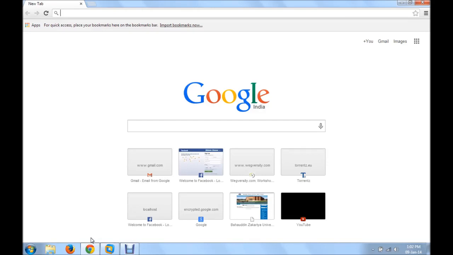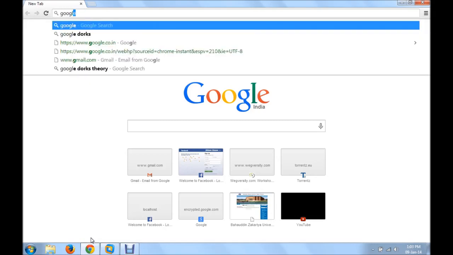Google Dorks are used to filter the results that we get. Google Dorks are used to fetch juicy or important information from the internet. Google Dorks are used to view insecure webcams from the internet. Google Dorks are also used to find vulnerable web pages from the internet. Now we'll be discussing the first Google Dork.